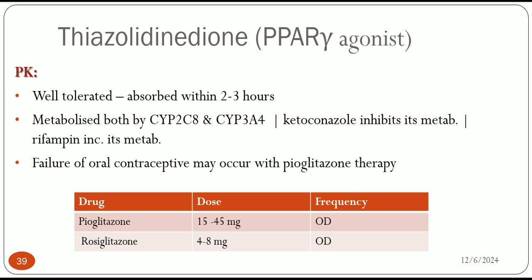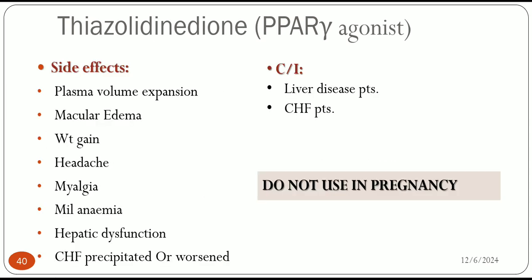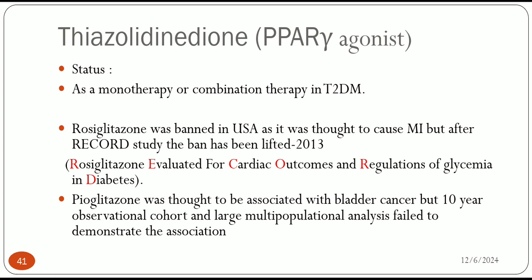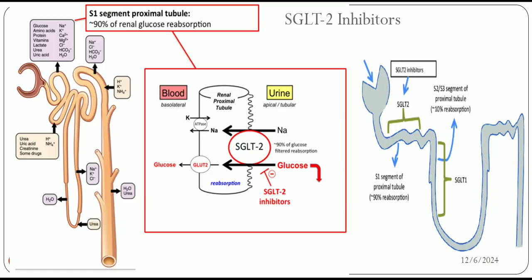Then pharmacokinetics is not very important, but failure of oral contraceptives can occur with pioglitazone therapy. Side effects are more, and contraindications are liver disease, CHF, and it is not used in pregnancy. Weight gain can occur with this. It is used as monotherapy or combination therapy.